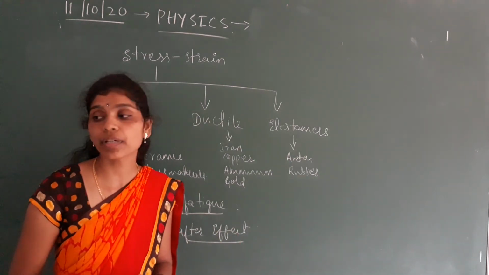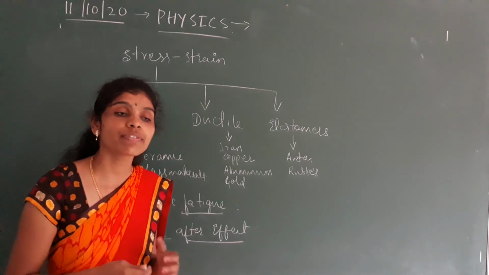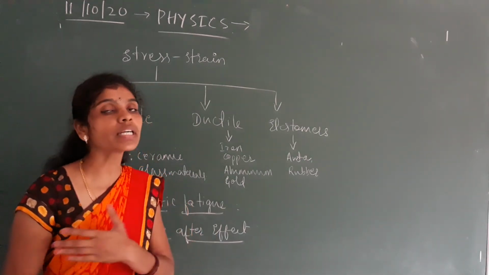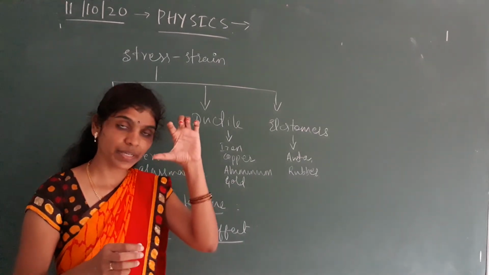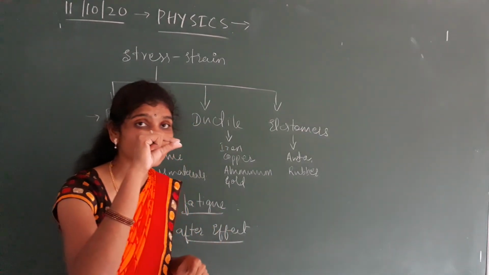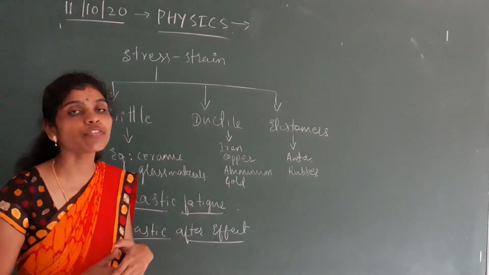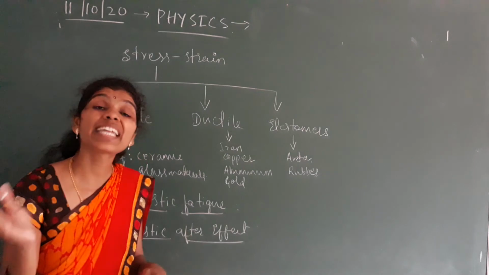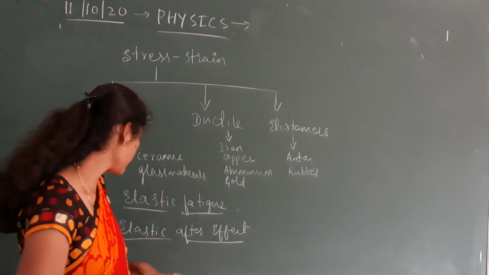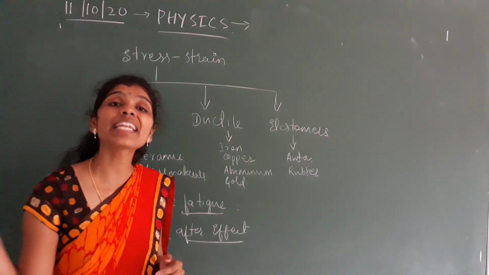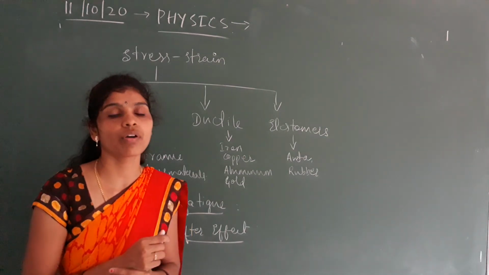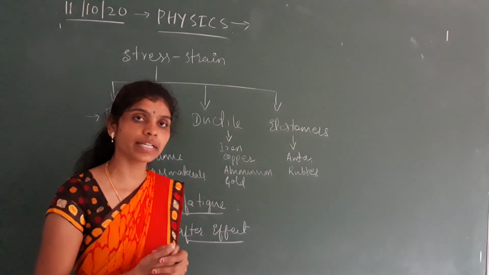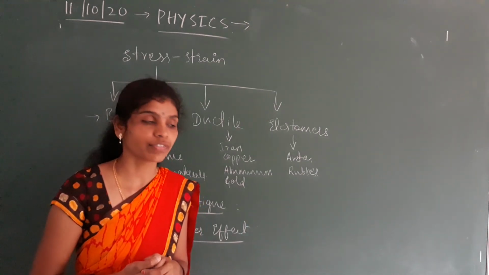Take the example of a spring itself. As we use it more and more, or for a longer time, the elastic property of the spring decreases, and after that if we apply a force, it regains its original configuration but takes a longer time. So this delay in regaining the original configuration after the removal of the deforming force is what we call elastic after effect.